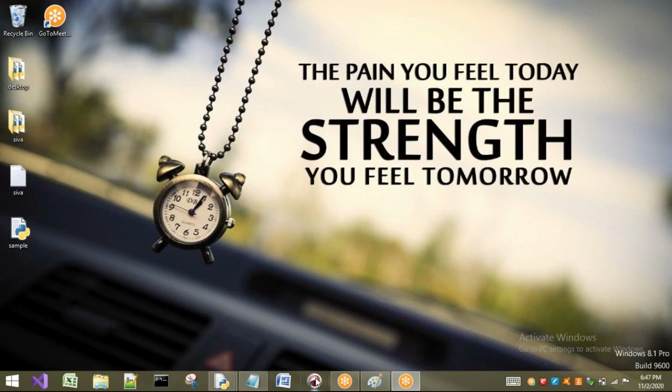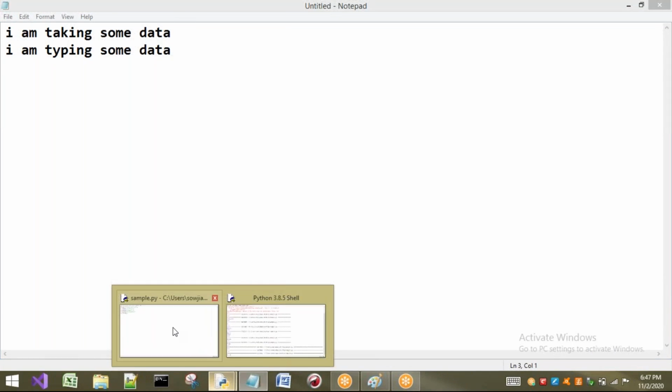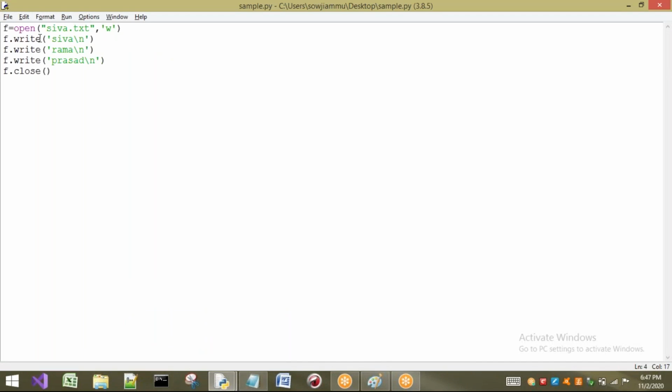Right. Now, second method, one minute. I want to write a group of lines in a single statement. That is writelines. So now I will use all these things in a single writelines. So here I will write a comma, Ctrl+V. Next I will copy the same thing here.